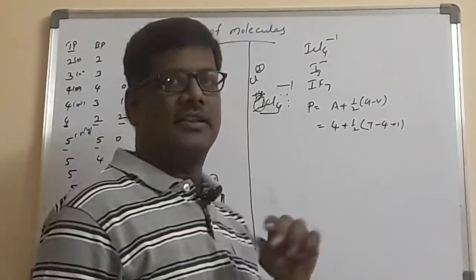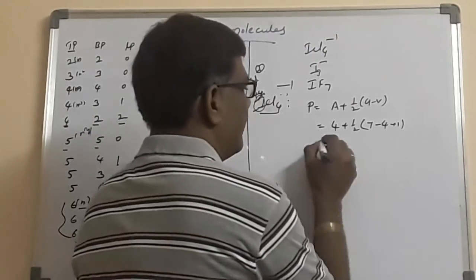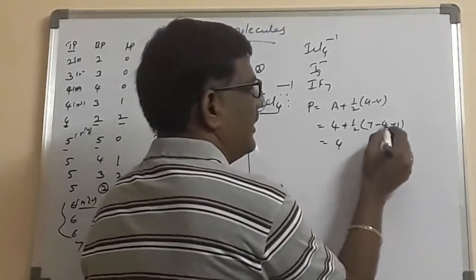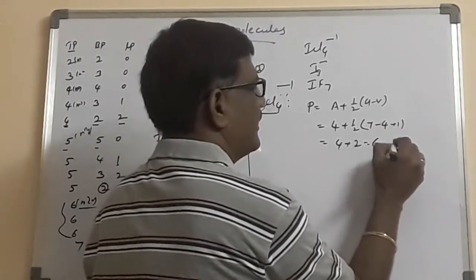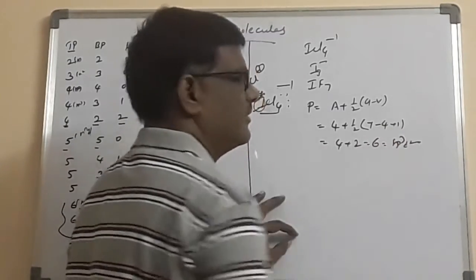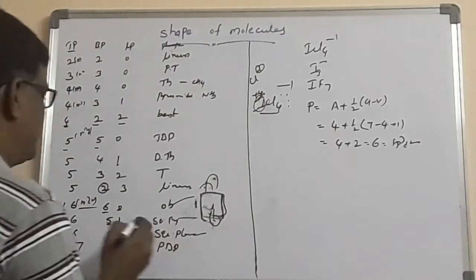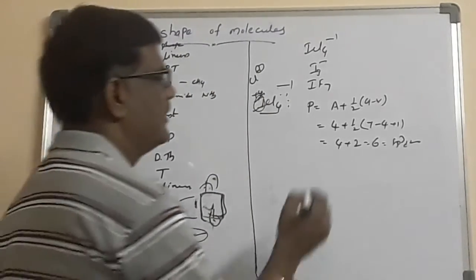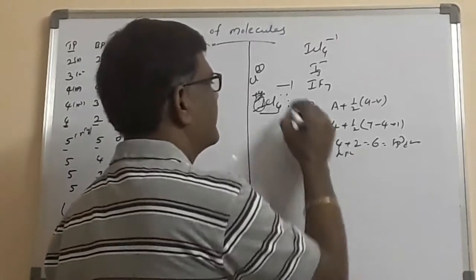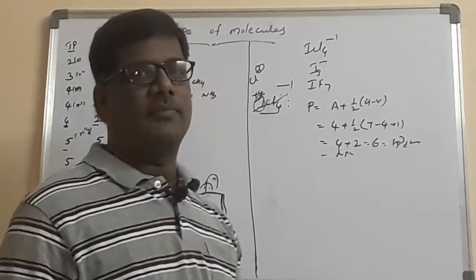I gave the shortcut in the earlier video. Now I am taking 4 plus 8 minus 4, 4 by 2, total 6 nothing but sp3d2. Hybridization is sp3d2. Look at here, 6, 4, 2. The shape of the molecule is square planar. That's why ICl4 minus will have the square planar shape.